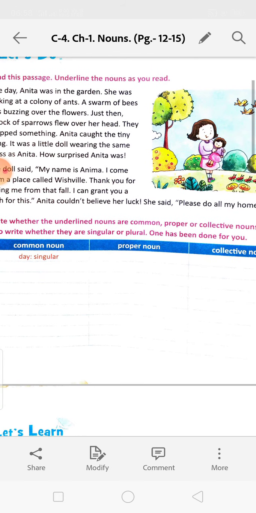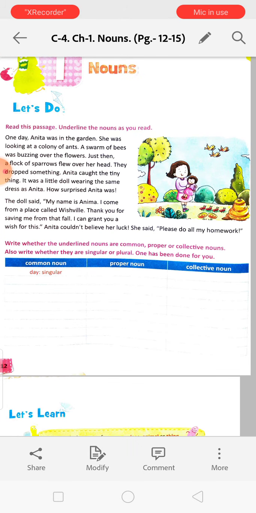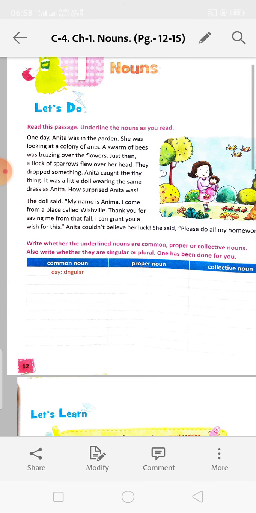Now number 2 is common noun, proper noun or collective noun. We have read in class 3 that common noun is the general name given to something. And proper noun is when we give a special name to the general names. For example, Anita. Anita is the name of a girl. So Anita is the special noun or the proper noun. Garden is the common noun.